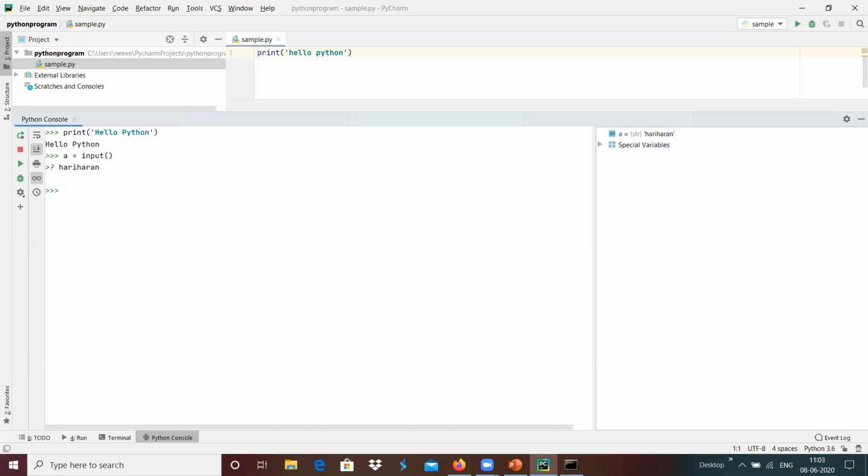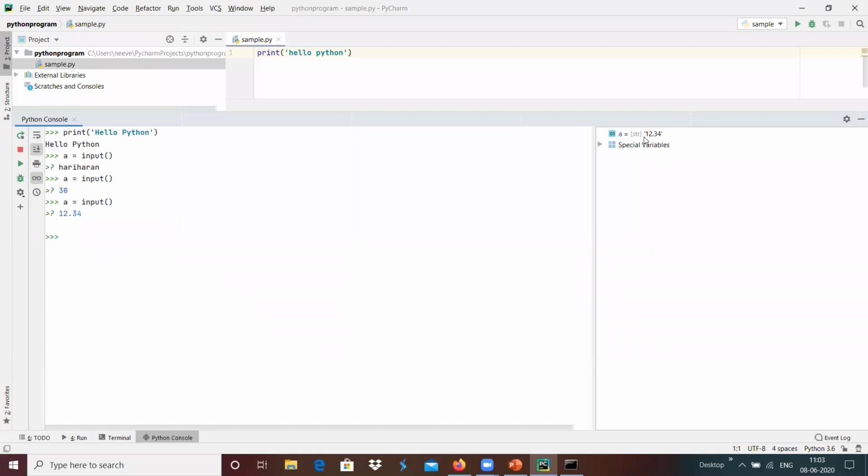For example, a equals input, I'm going to give 30, an integer, but 30 will be stored like a string into the variable a. The same way, if suppose we are providing a floating point value 12.34, that also will be stored in the form of string.